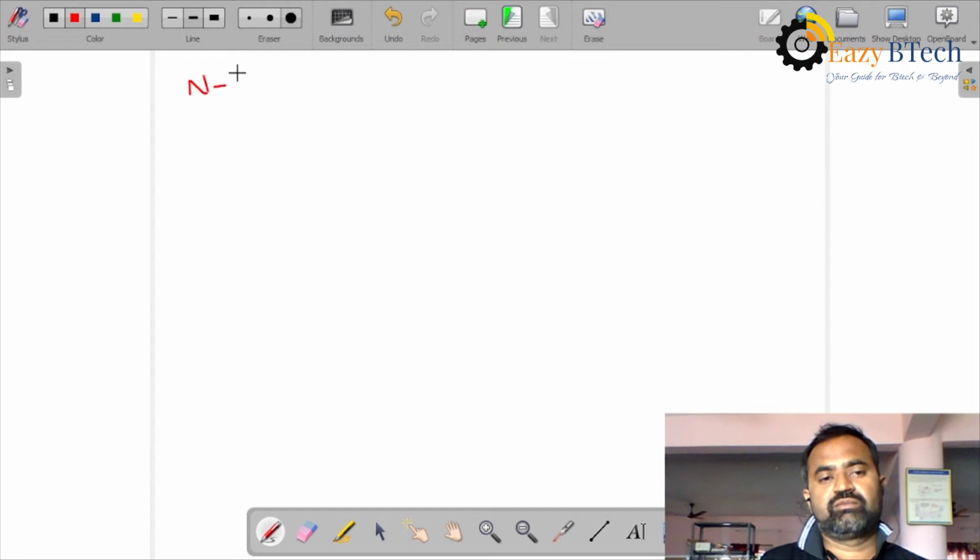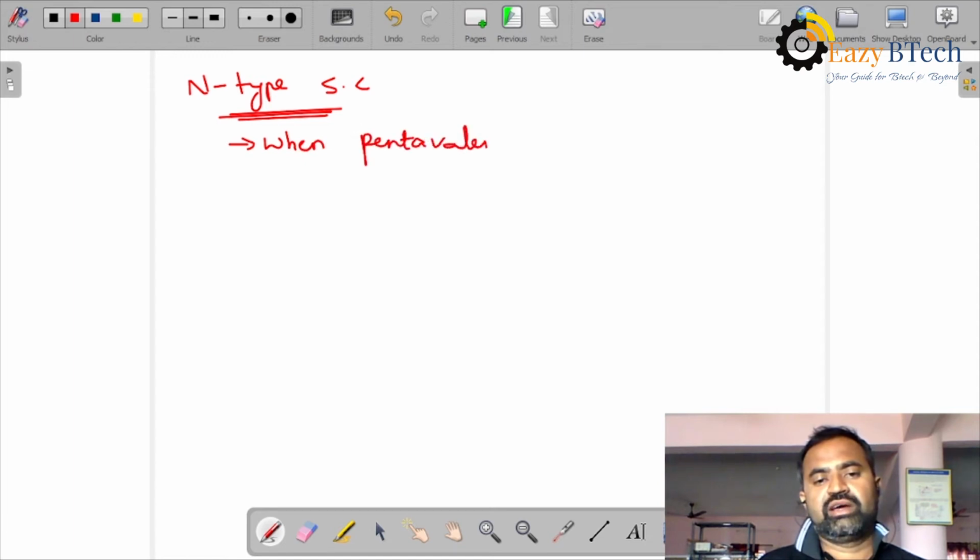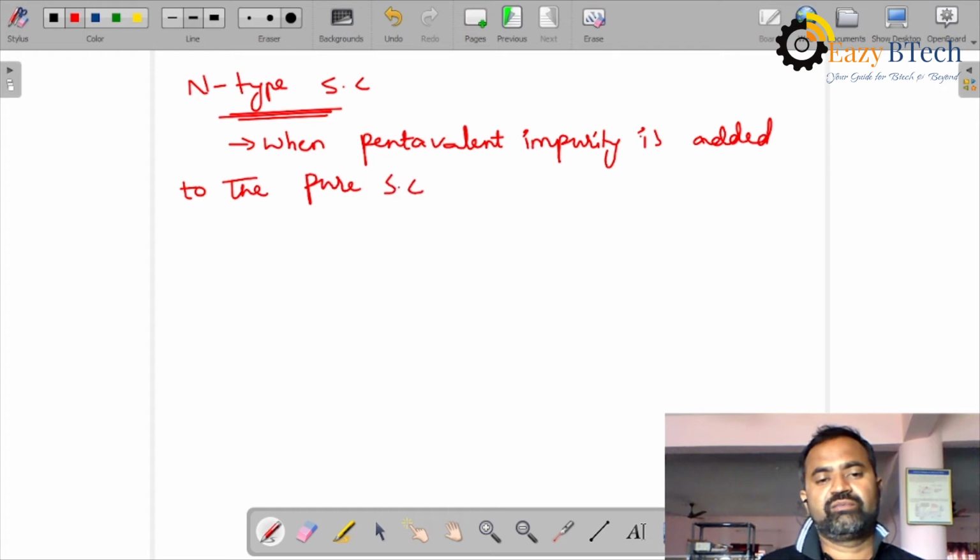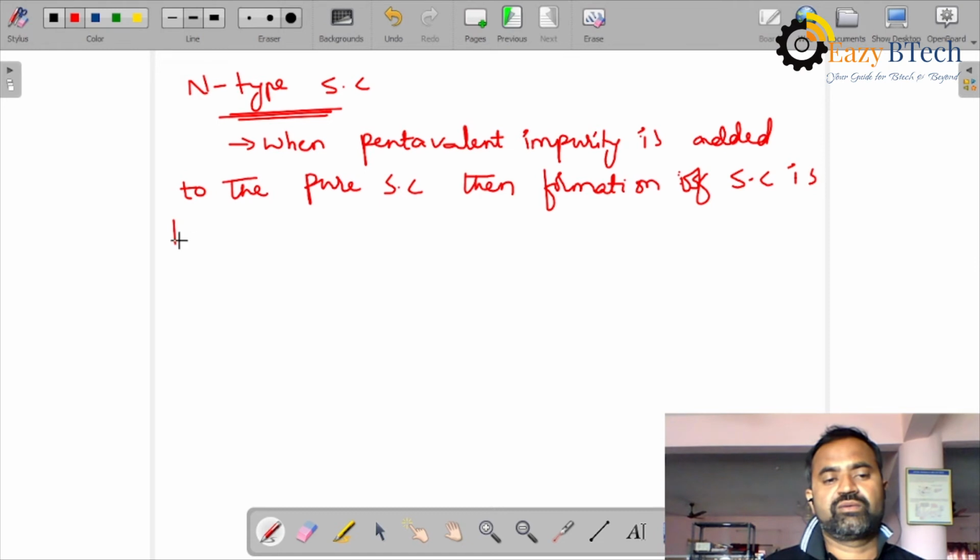N-type semiconductor. Now, when pentavalent impurity is added to the pure semiconductor, then the semiconductor formed is known as N-type.